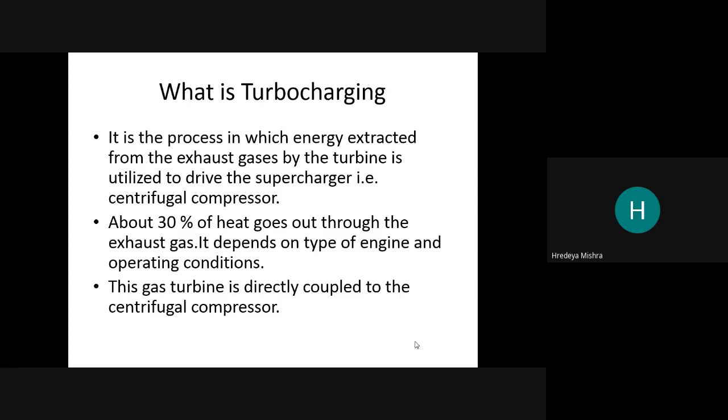Because of the utilization of exhaust gases, we can normalize the temperature of exhaust gases, as well as reduce the generation of carbon dioxide. About 30% of heat goes out through the exhaust gases. It depends on the type of engine and the operating condition. This gas turbine is directly coupled to the centrifugal compressor.